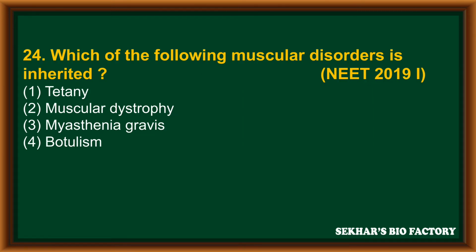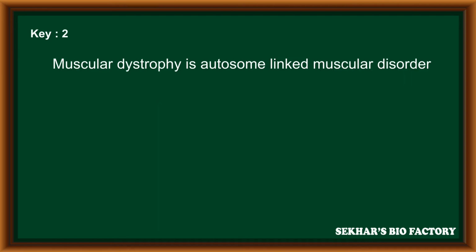Question number 24. Which of the following muscular diseases is inherited? First option, tetany. Second option, muscular dystrophy. Third option, myasthenia gravis. And fourth option, botulism. The correct answer is muscular dystrophy. Muscular dystrophy is an autosome linked muscular disorder.